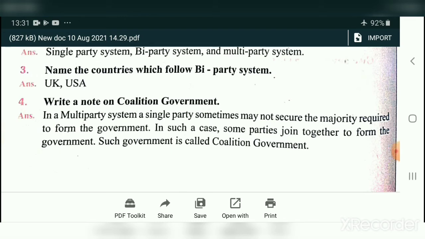Write a note on coalition government. In a multi-party system, a single party sometimes may not secure the majority required to form the government. In such cases, some parties join together and establish the majority and form the government. Such a government is called a coalition government.